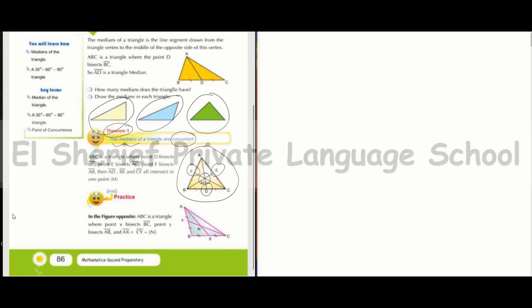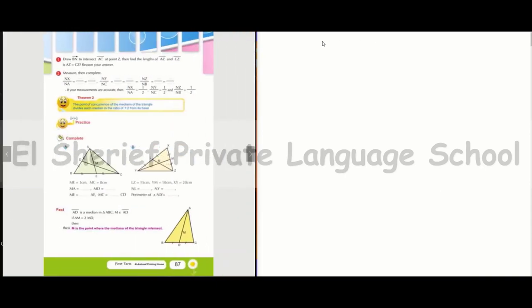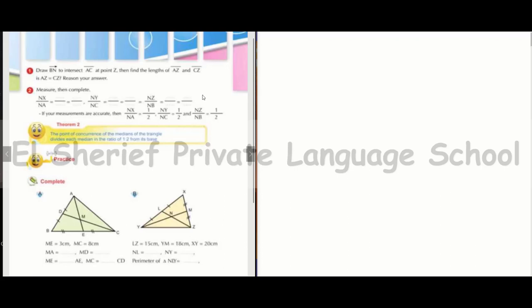Practice on this theorem. ABC is a triangle in which X is midpoint of side BC and point Y is midpoint of side AB. The two medians intersected at point N. Draw BN intersected AC at point Z, then find the length of AZ and CZ.